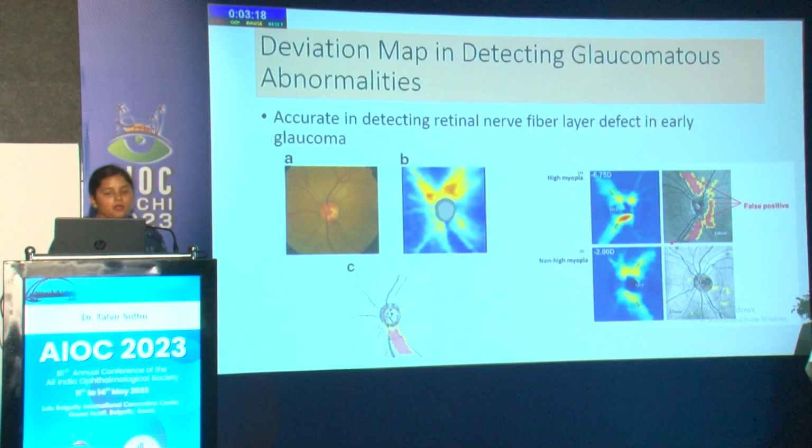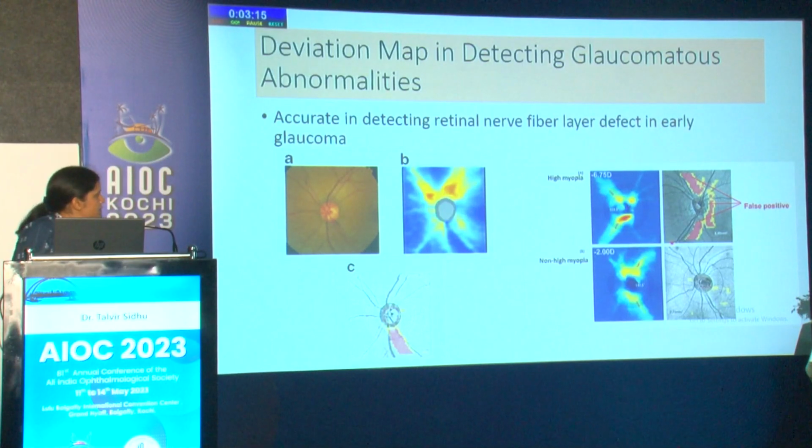Later on, what most of the doctors have done is look at the deviation maps which can be seen in glaucoma. But there is some fallacy about the deviation maps in glaucoma, in myopes also. There is always a temporalization or temporal shifting of the retinal nerve fiber layer that happens in high myopes. In a normal person, as you can see here, the retinal nerve fiber layer goes along very well with the arcade, but here you can see that the arcade itself has shifted temporally, and this is the result of this.